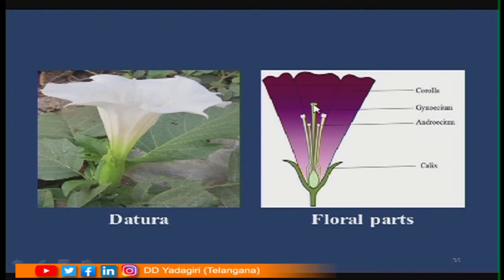That is helpful for attracting the pollen grains. So this is regarding the different floral parts. The female gamete here is the egg, the male gamete is the pollen. They undergo the process of fertilization and result in the formation of a seed which develops into a new plant. This you have already studied in your lower classes. Is it clear, children?